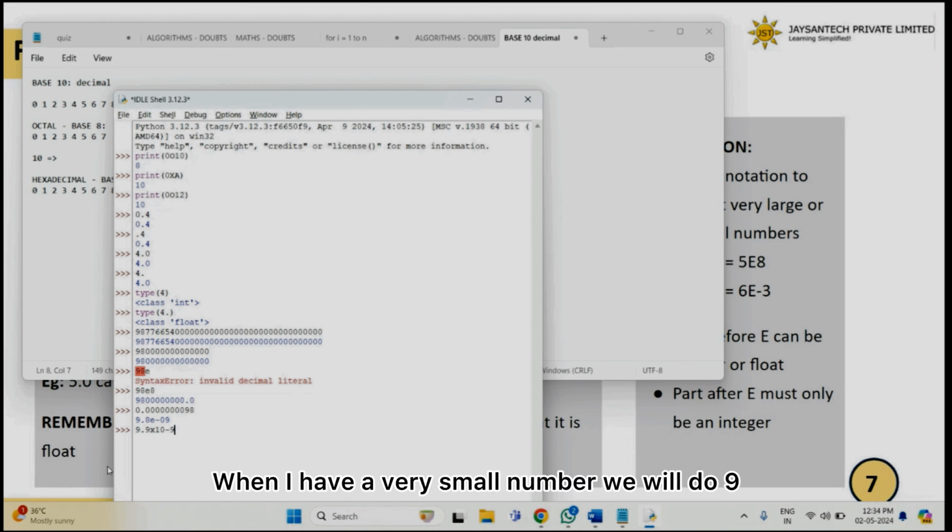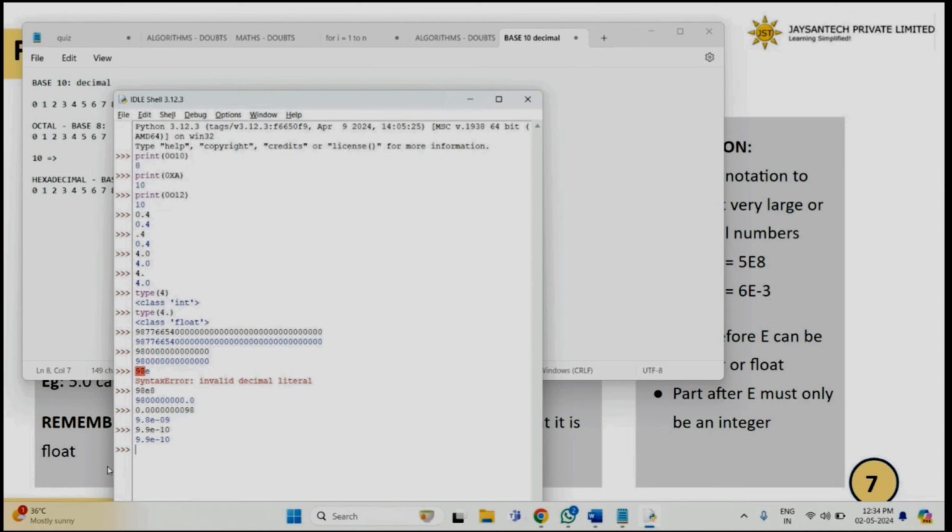When I have a very small number, we do into 10 power minus. When you do a minus, you will be adding the zeros before the decimal point, so you'll be shifting towards the left side. This again, how is it given in Python? Python will try to print stuff in the way people can easily understand.